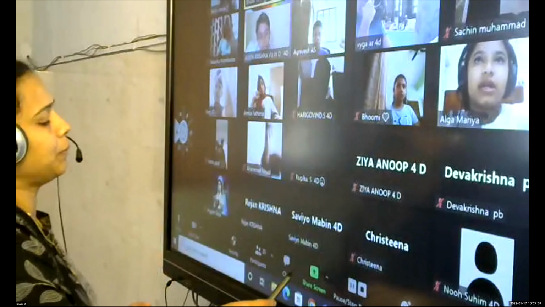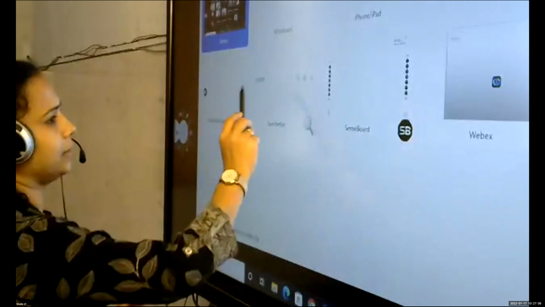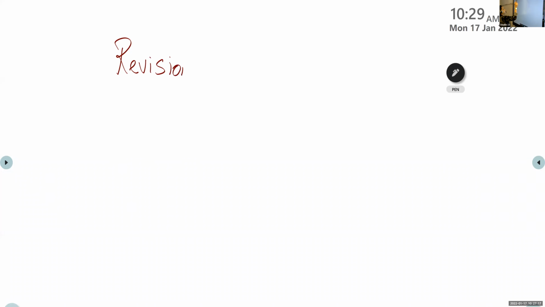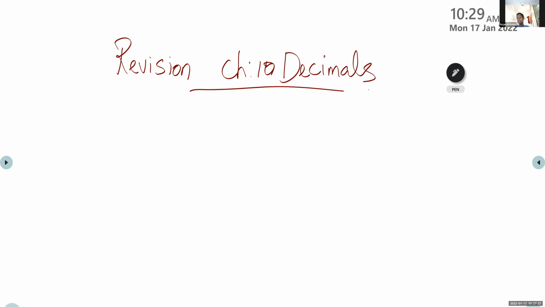Now, all the children, please take your rough book. Write the question. We are going to do revision on chapter 10 decimals. Write the heading, write the question, everything, otherwise after some time you will forget what we have done. Revision, chapter 10 decimals. Question number 1, write the integral part and decimal part.